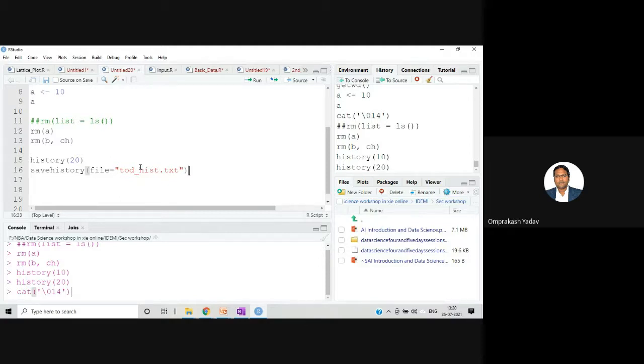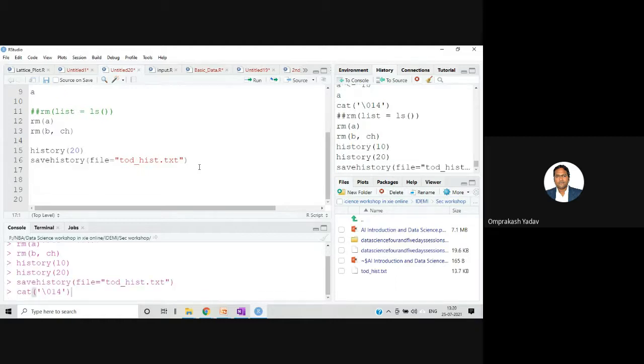Now where will this file be saved? Obviously we have set the current working directory as this particular folder, right? So that file will be saved over here only, whichever is your current working directory. Control enter. If you see this particular file, just now it got created, right? Today underscore hist.txt. This is a history file in which whatever history you have done, everything will be saved. If you want to open it, click on that.